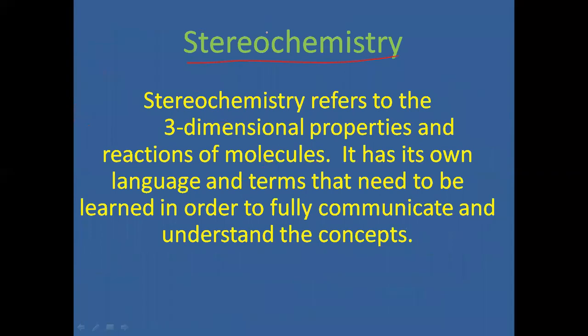Stereo, as per the Latin word, means solid. And chemistry means their process. Chemistry of solid substances, we have to discuss in this topic.